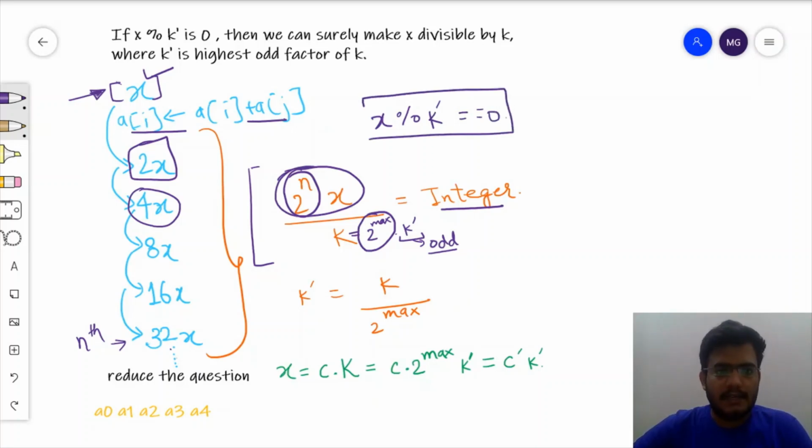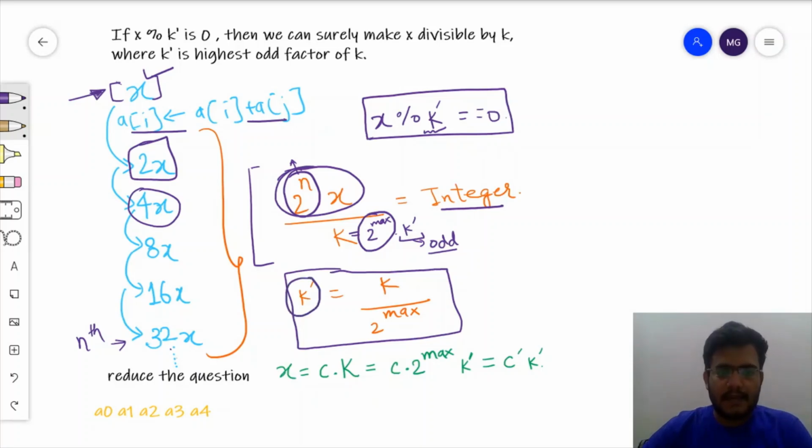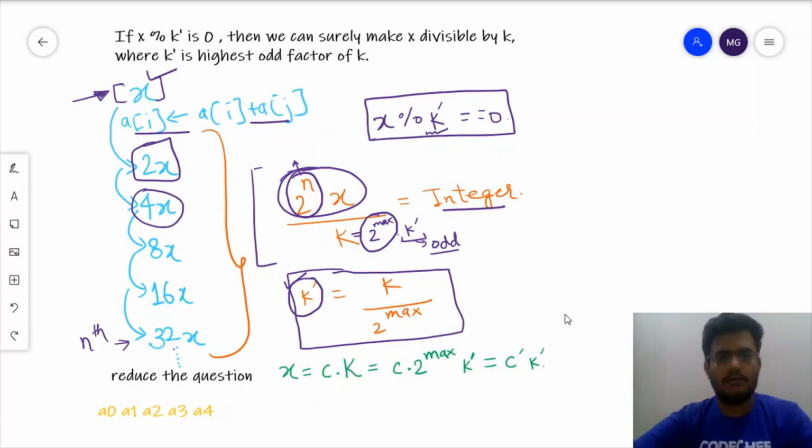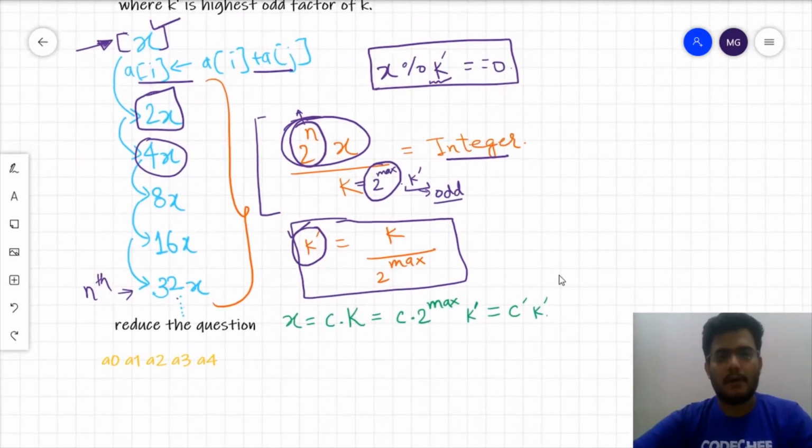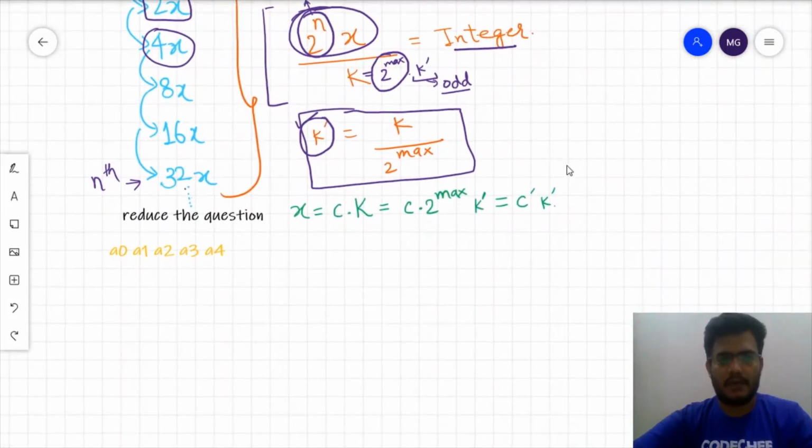So if this condition is true, then we can be sure that after some iterations we can have x as a multiple of k, where this particular k dash is k divided by 2 to the power max. It means we will be dividing k as many times as it is divisible by 2, and the remaining odd term which is a factor of k will be k dash. So till this point we can say that if any particular number x is divisible by k dash, then after max number of iterations on that particular x, we will obtain a number which is a multiple of k.